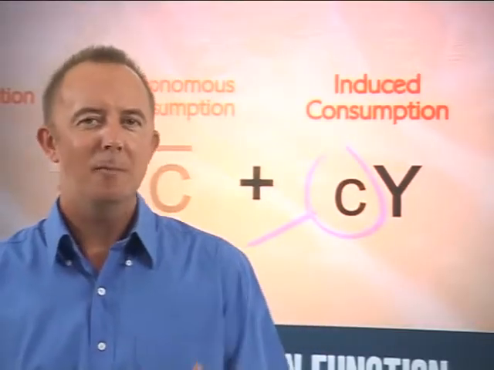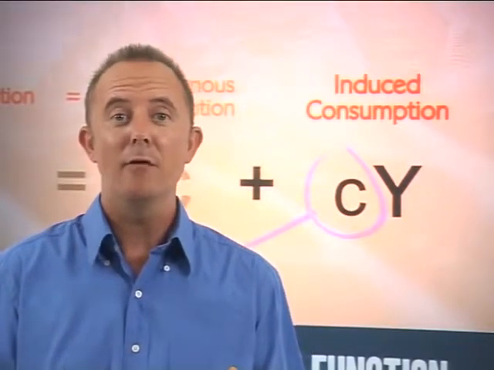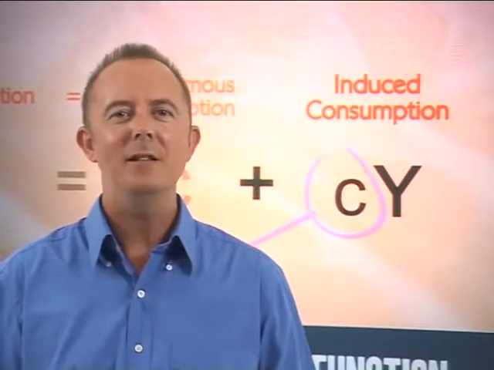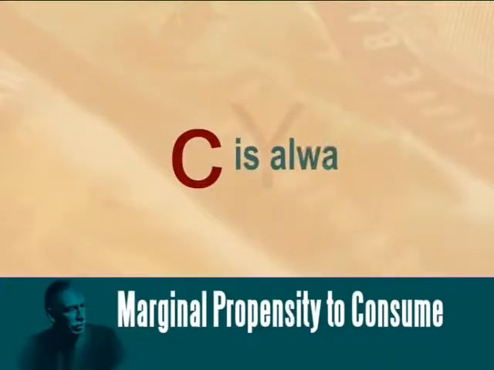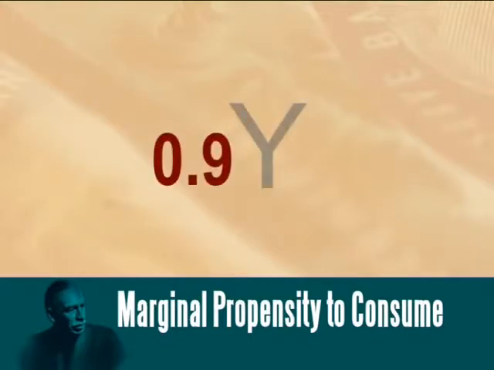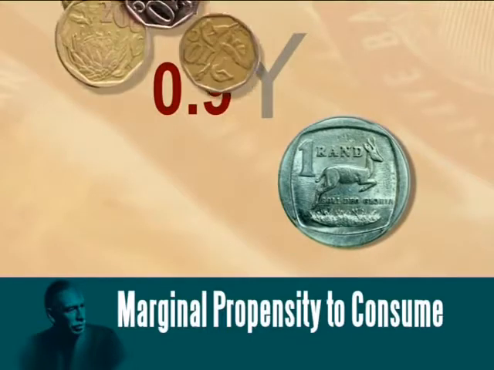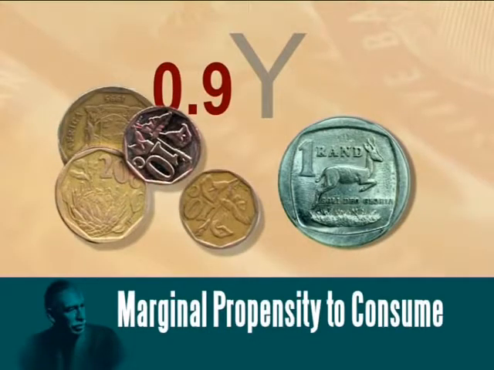This is an important part of our individual economic profile, our personality, and it plays a key role in the Keynesian model. The value of this marginal propensity is always less than 1, because consumption spending increases but by less than income. If the marginal propensity to consume is 0.9, it indicates that for every R1 increase in income, households will increase their spending by 90 cents.